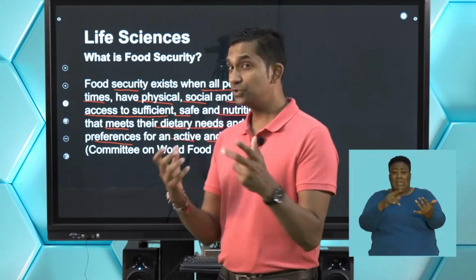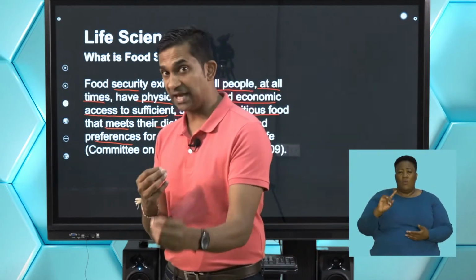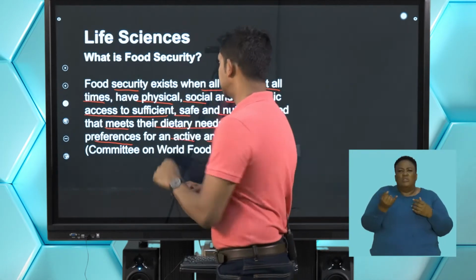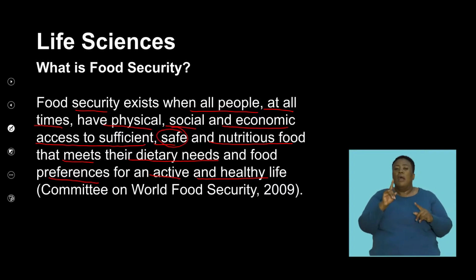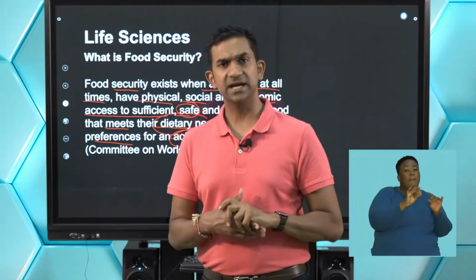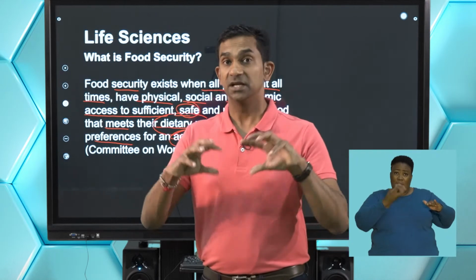So food security is not just the access to food, but it's also the access to food that is safe, that is nutritious, but also that meets the demands, the dietary needs of an active citizen. So you've got to look at that. Many countries have access to food, some populations have access to food, but is it a balanced diet that they have access to? Is it a diet that consists of all the food groups?